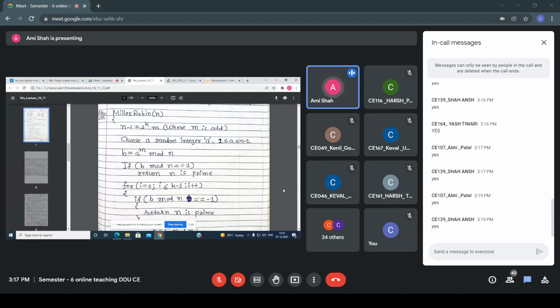There is a Miller-Rabin test. If the question is given to you, check whether a particular number passes the Miller-Rabin test or not. So basically we are using it to check whether the number is prime or composite. For that we are using this Miller-Rabin. And regarding this algorithm, there is one proof.